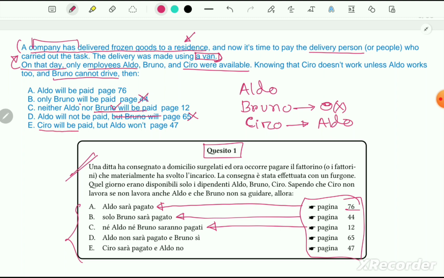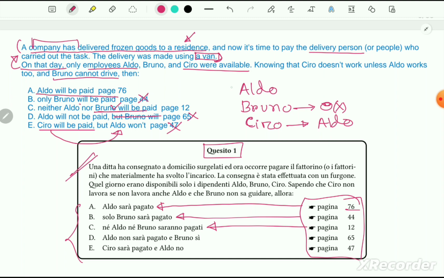Okay, it's not possible because Ciro only works when Aldo works. That means if they go together, both will be paid, right? So this option also we can cross out. Therefore, here we can see Aldo will be paid.